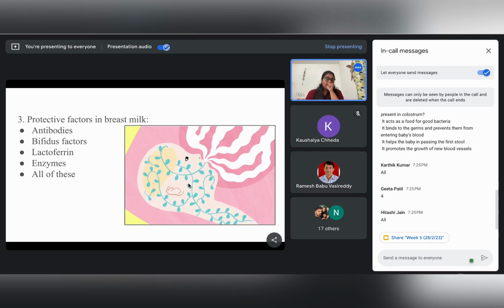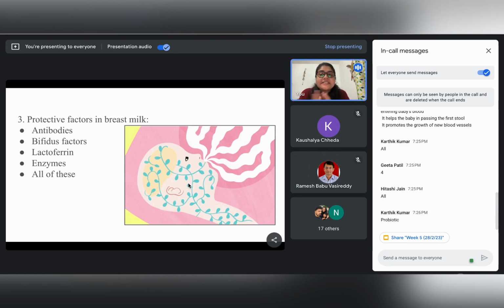So, if we consider our options, we have antibodies. We have just talked about the different kinds of antibodies which are present in the breast milk, right? IgG, IgA, IgM. Now comes the bifidus factors. Would anybody like to tell me what is a bifidus factor? Anybody?